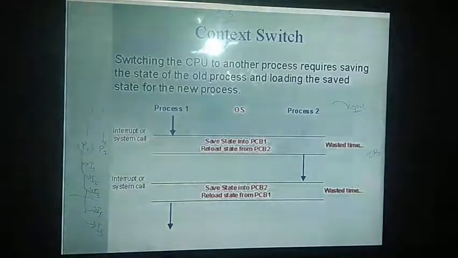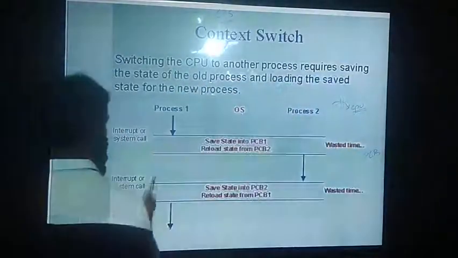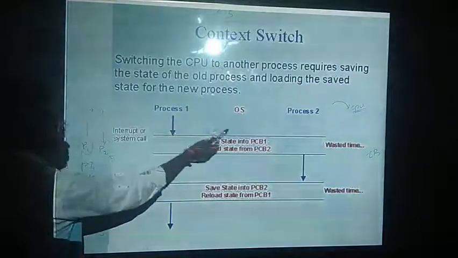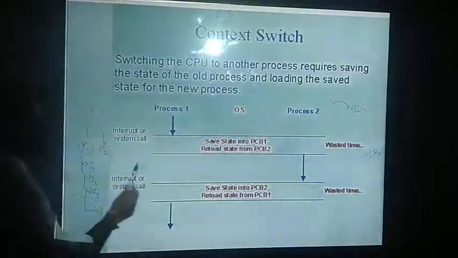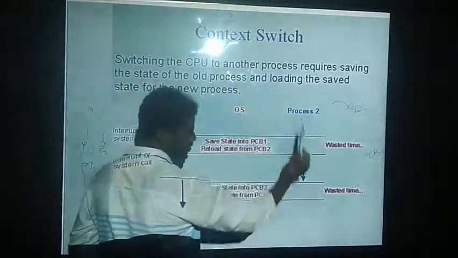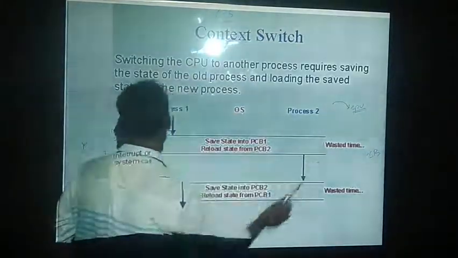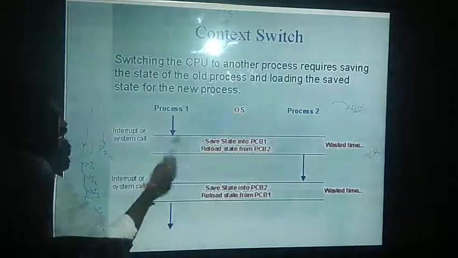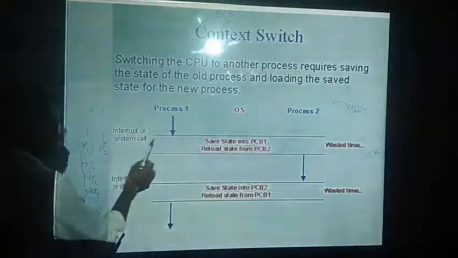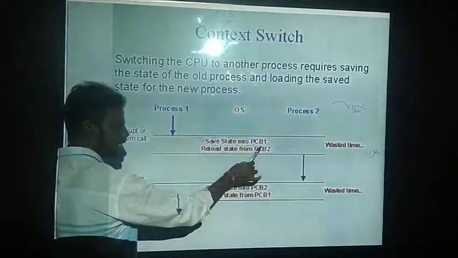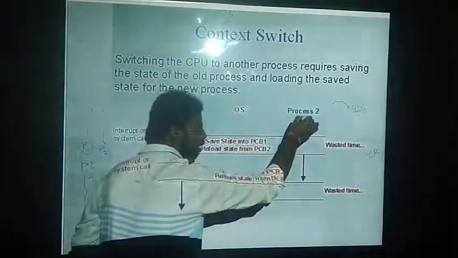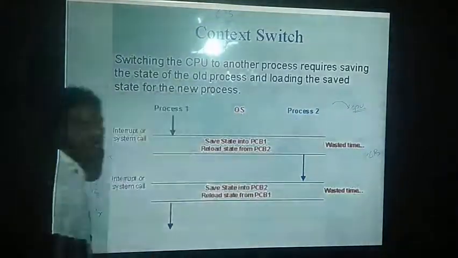See here, the flow will be like this. Whenever we are executing process 1, the operating system will take care of that, and process 2 will be waiting for the processor. It will be wasting its time until process 1 gets executed. Interrupt will come and we will be saving the state of PCB1 and reloading process 2 into your processor.